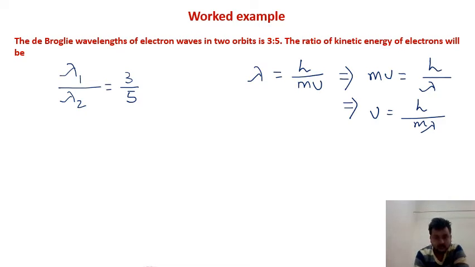Now we all know that kinetic energy of the electron can be written as 1 by 2 mv square.